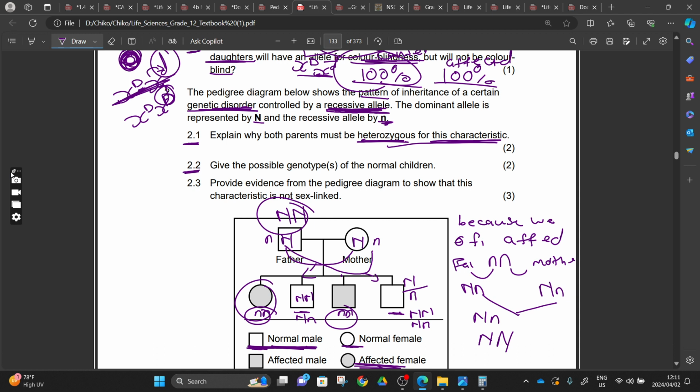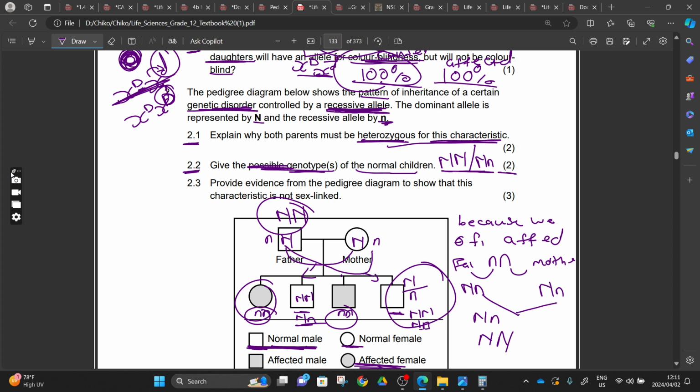2.2, give the possible genotypes of a normal child, for 2 marks. This is the 2 marks, just as we showed here. Give the possible genotypes of a normal child. It will be capital letter N, N, or capital letter N, small letter n. Right? We explained why it should be like this.